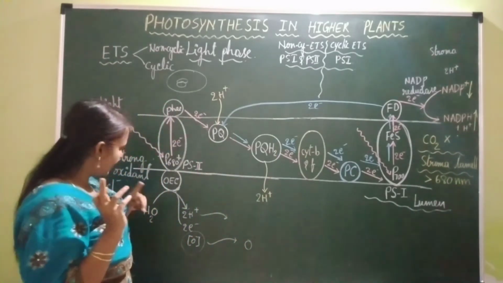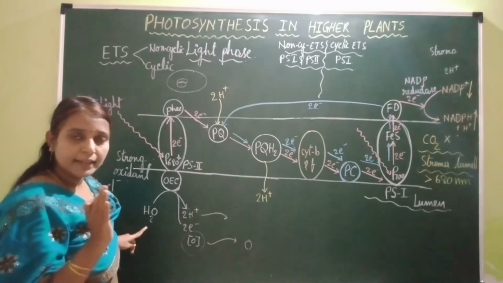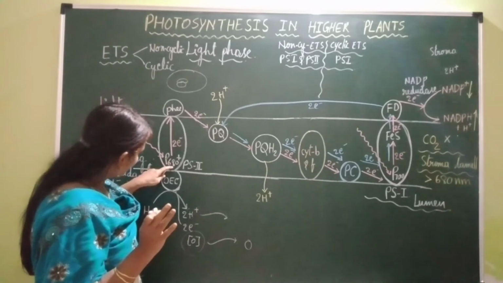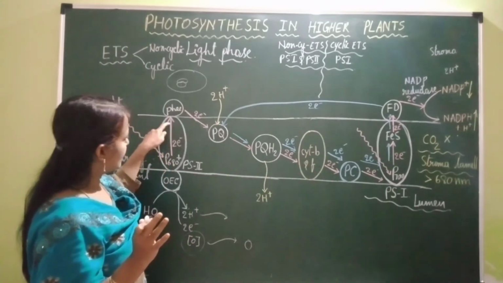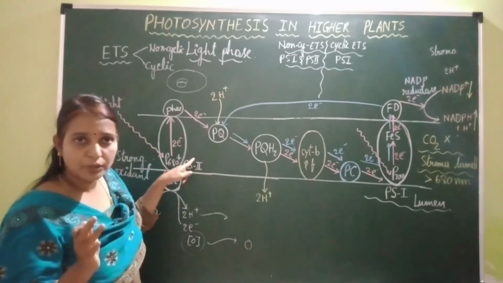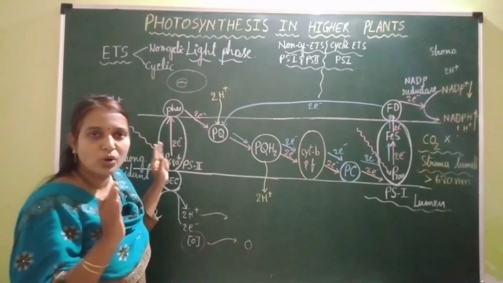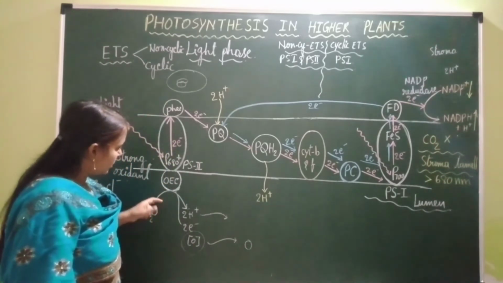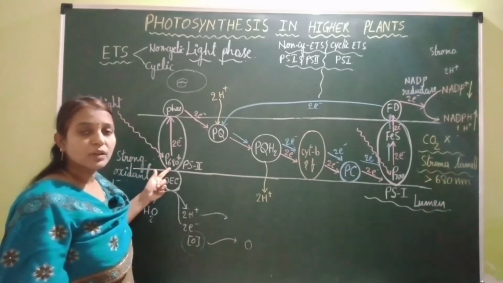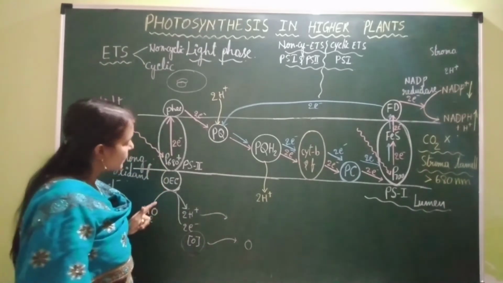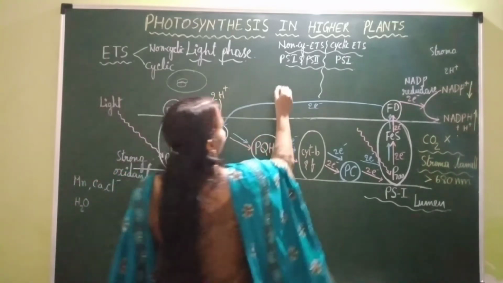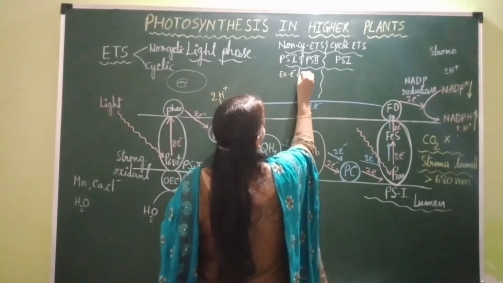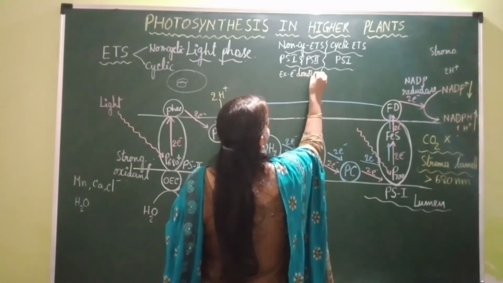What is that external electron donor? Water. Why is there requirement of external electron donor? Because the electrons which are lost from PS2 are not cycled back to PS2, and hence it is called non-cyclic electron transport system. So to restore the electrons which are lost from PS2, external electron donor, that is water, is required.